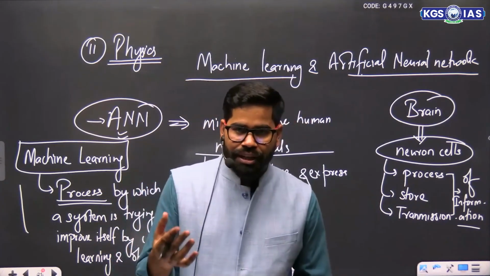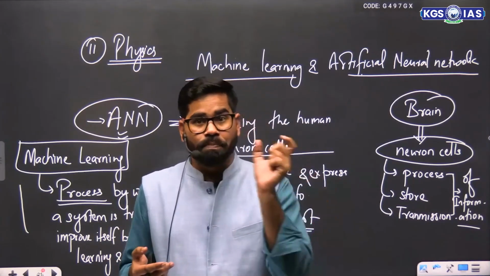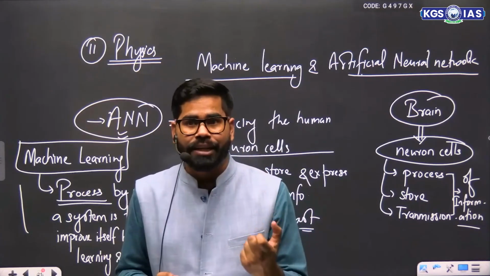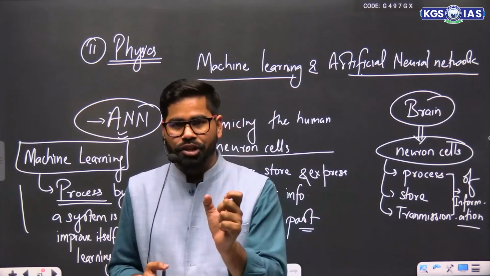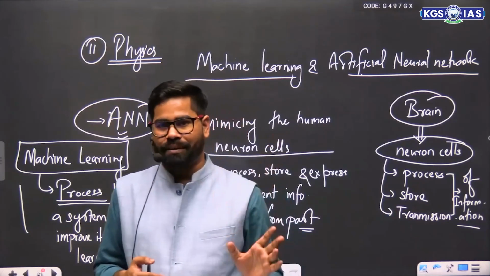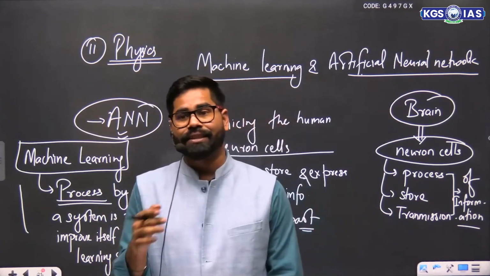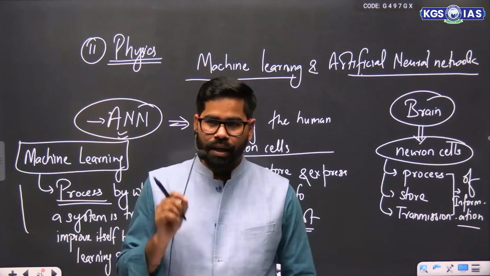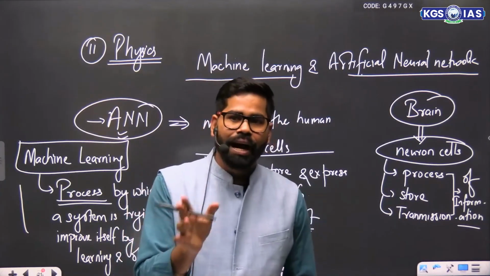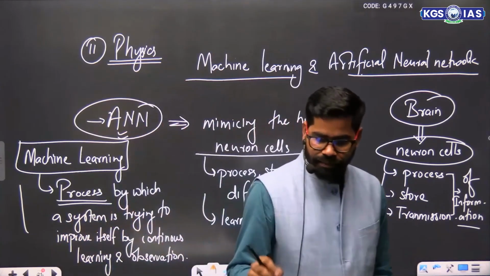An artificial neural network is a network of different nodes which is mimicking the human brain. These two are the foundation of the artificial intelligence which we witness in the present times. So I hope these two things are clear: what is an artificial neural network and what is machine learning.